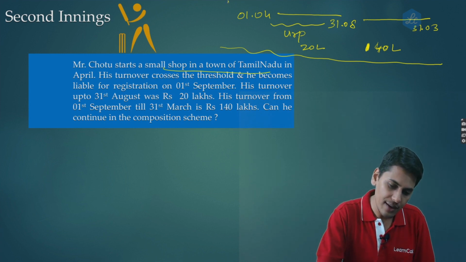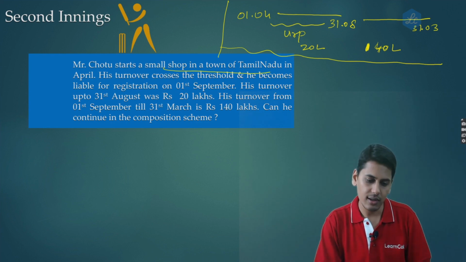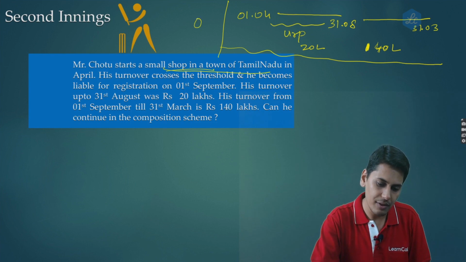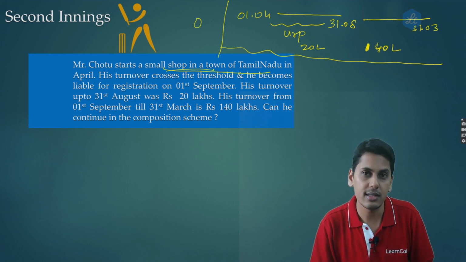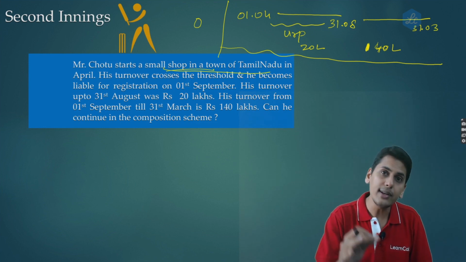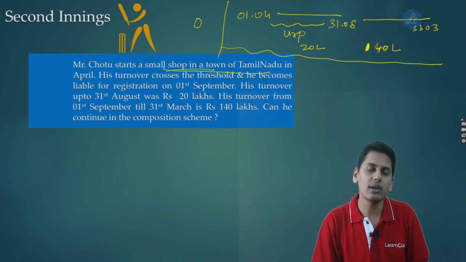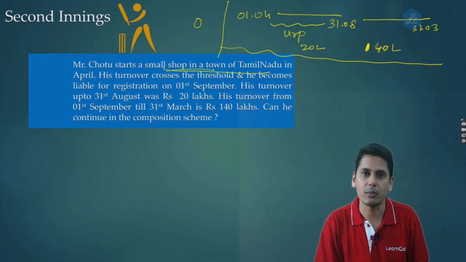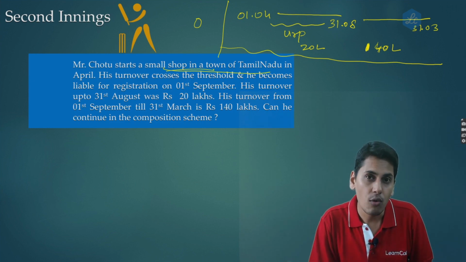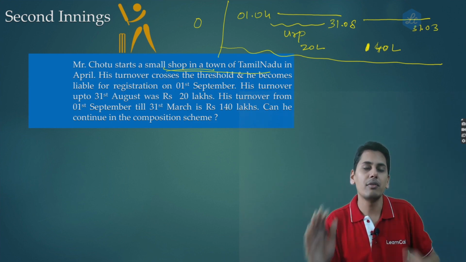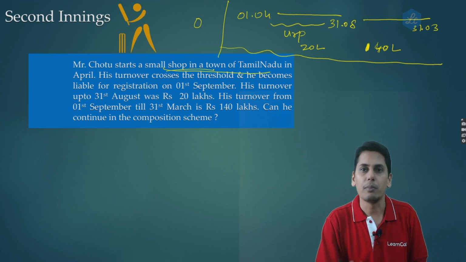Now friends, let's have a look at his turnover in the preceding financial year. Since he's starting his business on 1st of April, his turnover in the preceding financial year is 0. Now coming to the current financial year, he can enjoy the threshold up to 150 lakh rupees. Up to 150 lakh rupees aggregate turnover, he can continue under the composition scheme.